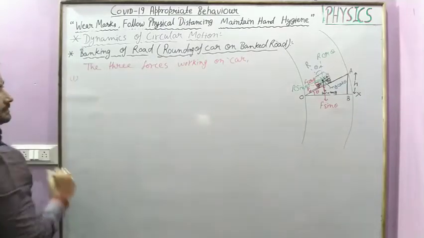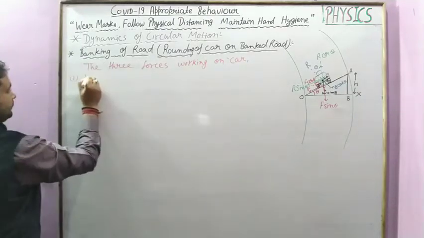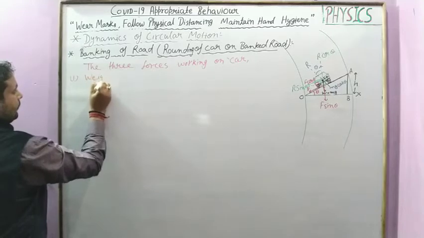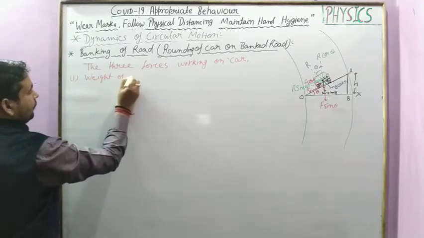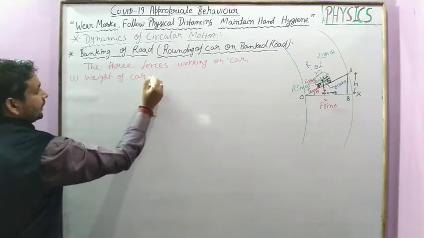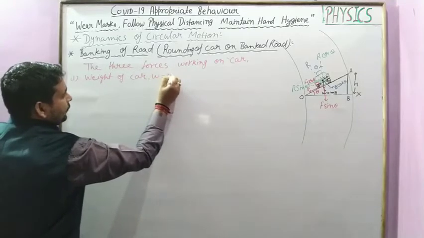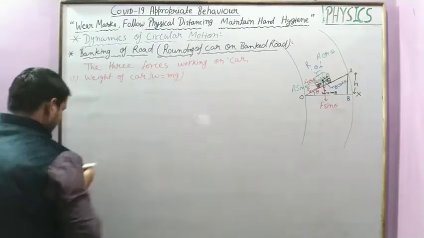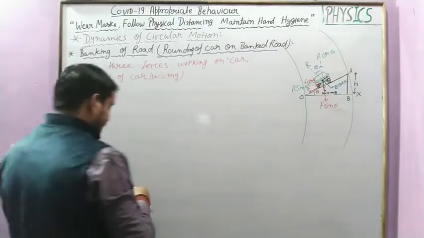First is the weight of the car, W is equal to mg, vertically downward.